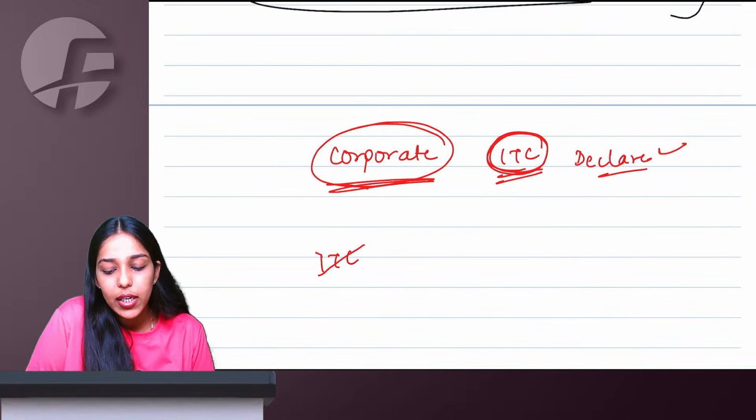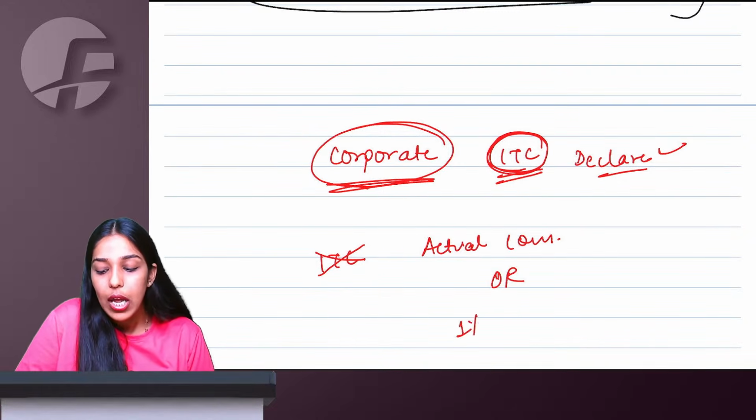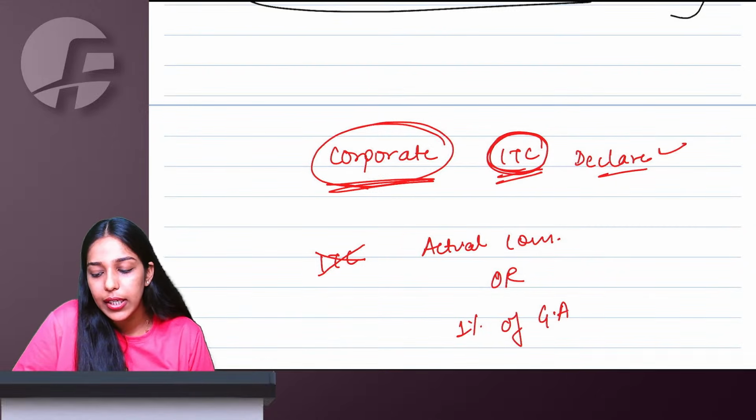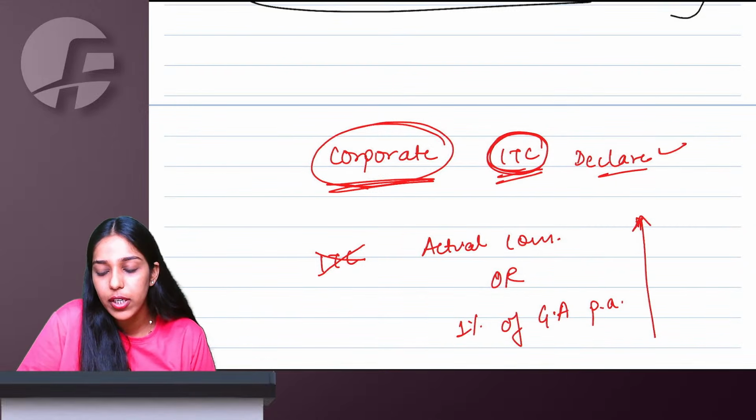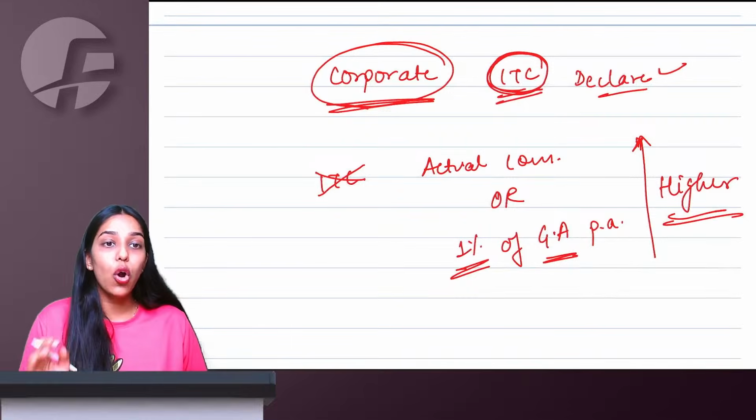But if the company is not eligible for full ITC, then whatever actual consideration you are charging from your related company to give the corporate guarantee, or 1% of guarantee amount per annum, whichever is higher, will be taken as the value of supply. You have to take 1% of guarantee amount, not of loan amount.